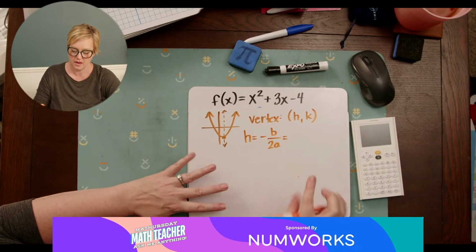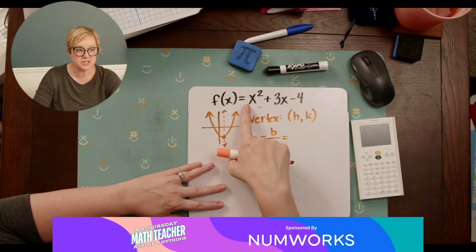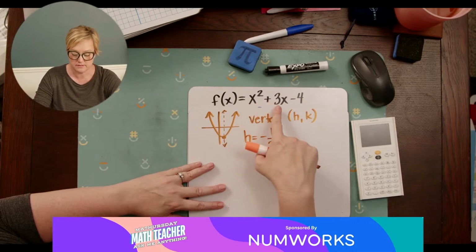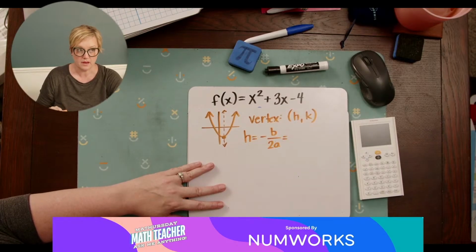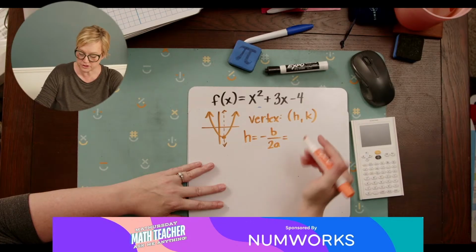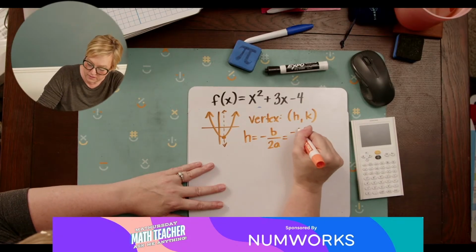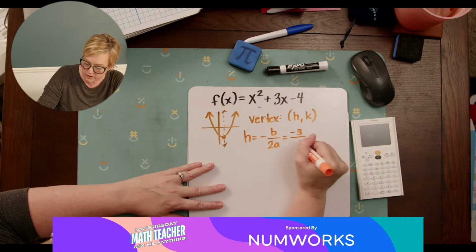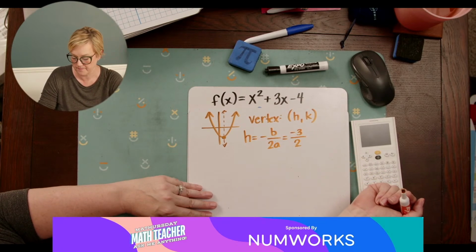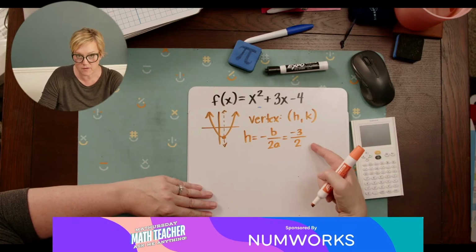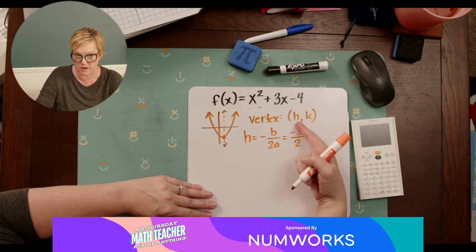Okay, when I'm looking at my equation, this is a, which is 1. This is b, which is 3. And this is c, which is negative 4. Okay, so negative b over 2a. So I've got negative 3 over 2 times 1, which is 2. Okay, so we have negative 3 over 2 is our x value of our vertex.